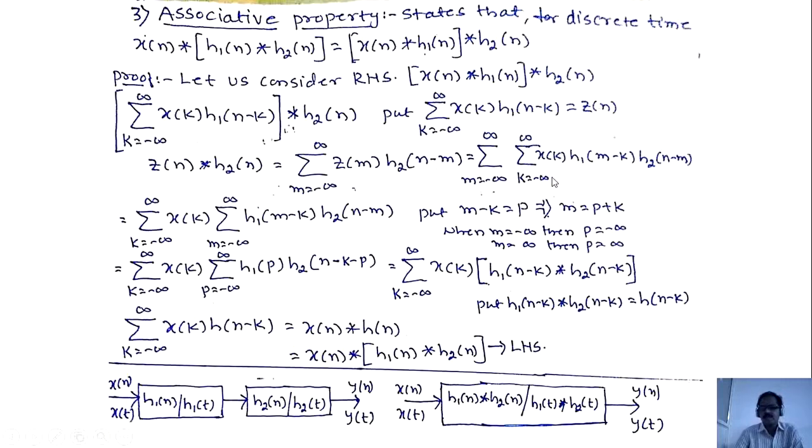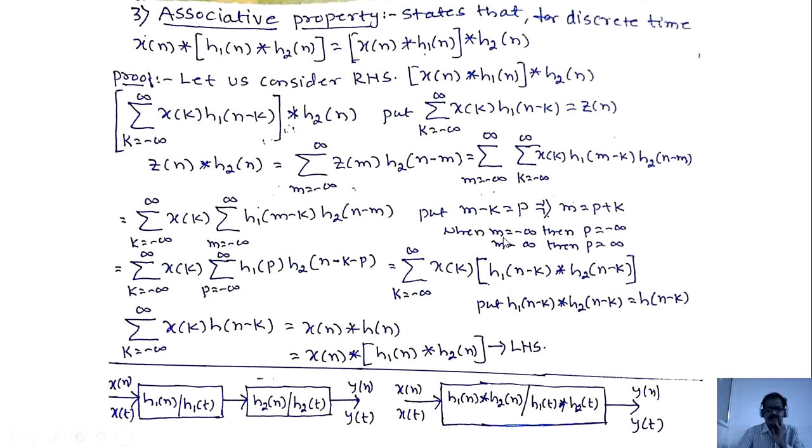Now I am rearranging the terms here. This is sigma k equals minus infinity to plus infinity x of k. I wrote that first, and the remaining is sigma m equals minus infinity to plus infinity h1 of m minus k, h2 of n minus m. Now I will substitute for this or this, either one we can substitute. First one I will take: m minus k equals p. Therefore m equals p plus k.